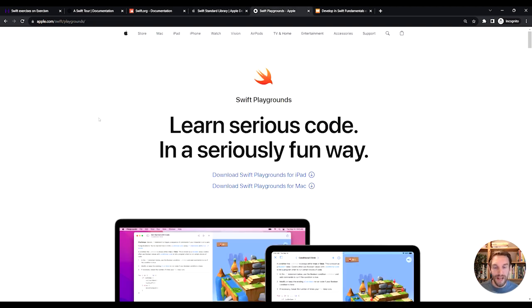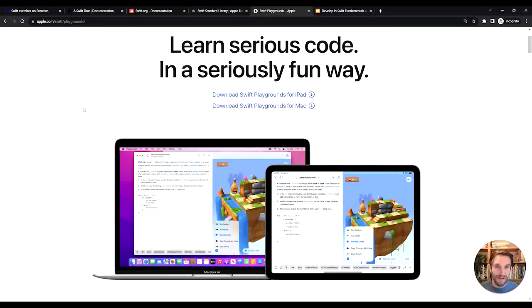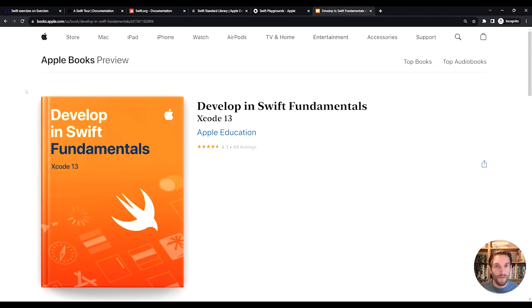Then there's the Swift Playgrounds app, which you can use on either an iPad or on a Mac. And this is an app that helps you learn Swift. So you do a couple of exercises with some graphical way of showing you what the code does, and you can learn Swift in quite a fun way. So definitely try this if you have an iPad or a Mac. And then finally, there's a free Apple book, Develop in Swift Fundamentals, that basically goes over everything that you would like to learn about Swift. So if you're a fan of reading books, this book is definitely something for you.